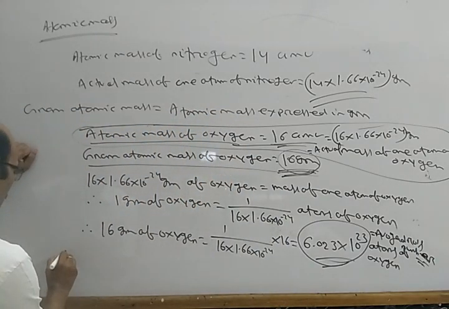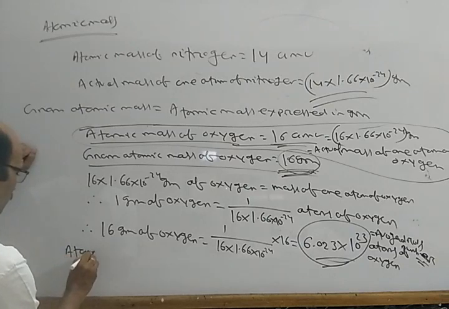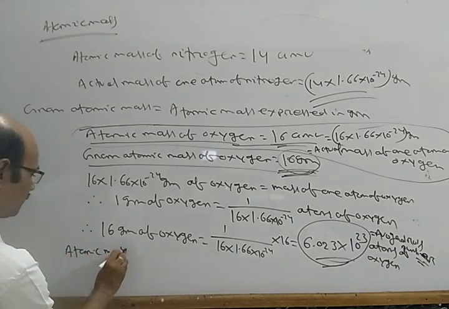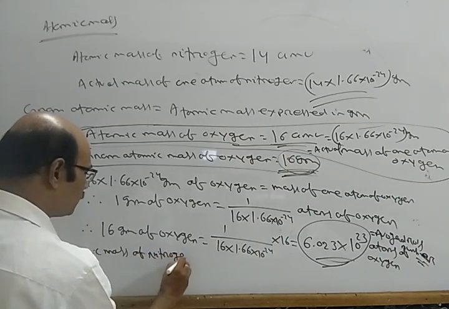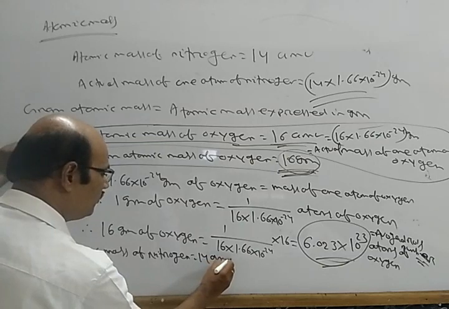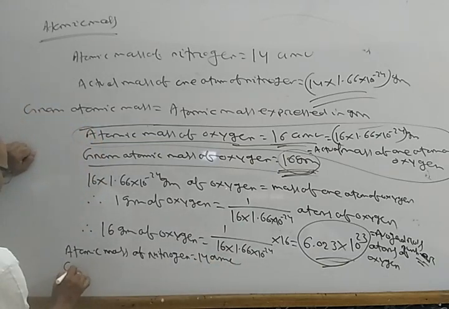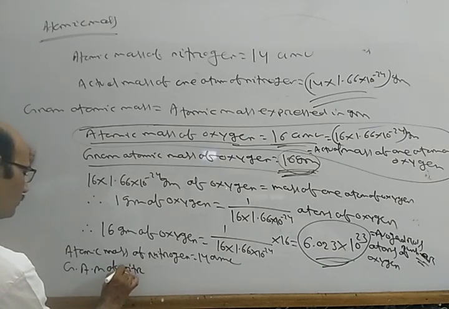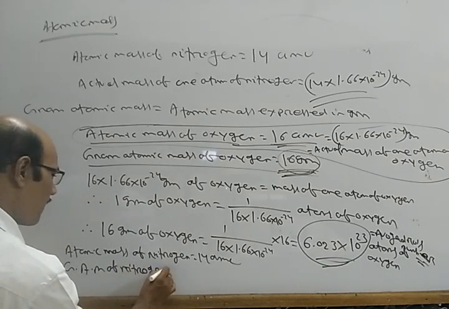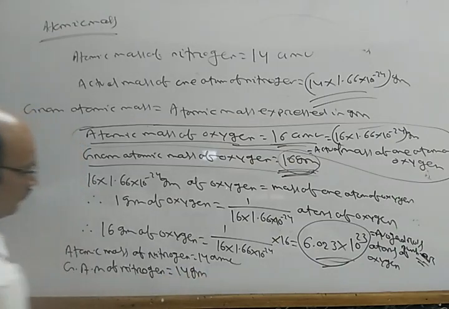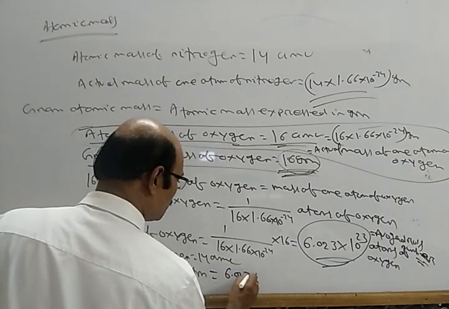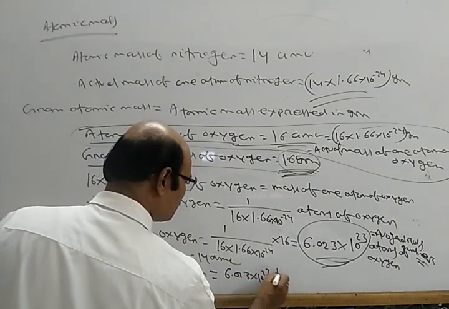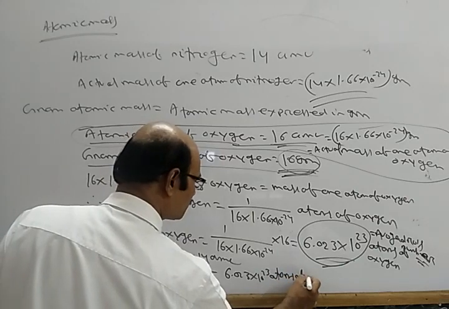See, the atomic mass of nitrogen is equal to how much? 14 AMU. So the gram atomic mass of nitrogen is equal to 14 gram, which is equal to 6.023 into 10 power 23 atoms of nitrogen.